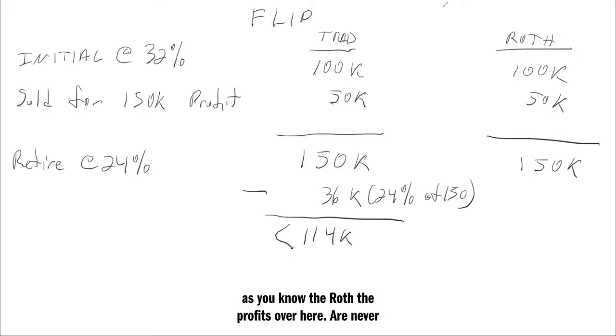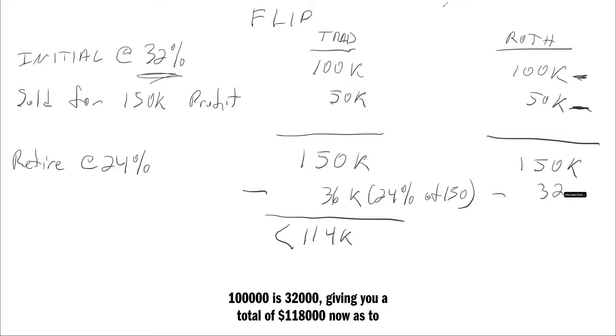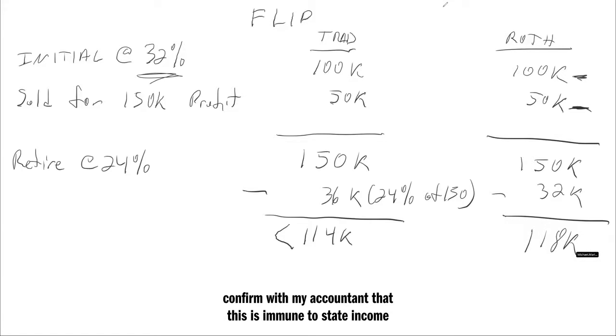Now the Roth, as you know, the profits over here are never taxed. What is taxed is the initial contribution of $100,000 at your 32% tax bracket rate. Well, that's easy. So 32% of $100,000 is $32,000, giving you a total of $118,000. Now I also confirmed with my accountant that this is immune to state income tax. So as you can see over here, it's easy to see that the Roth produces more with this flipping example.